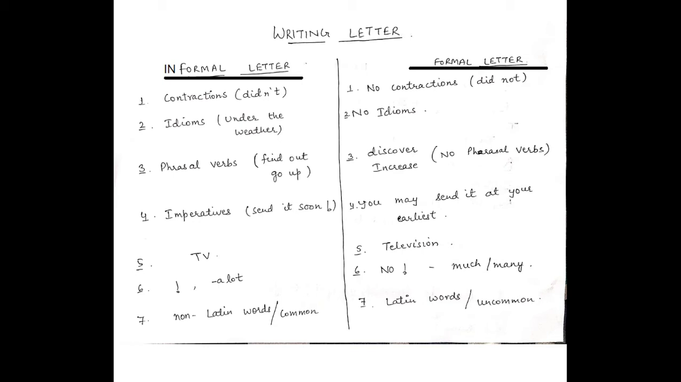So there are two types of letters now, formal letters and informal letters. First of all, what are informal letters? The letters which are used for personal reasons, which are written to our own relatives, friends, parents, grandparents, like that. These letters are called informal letters.